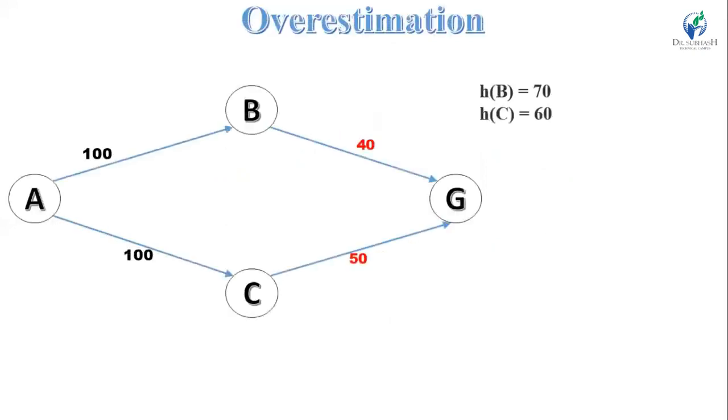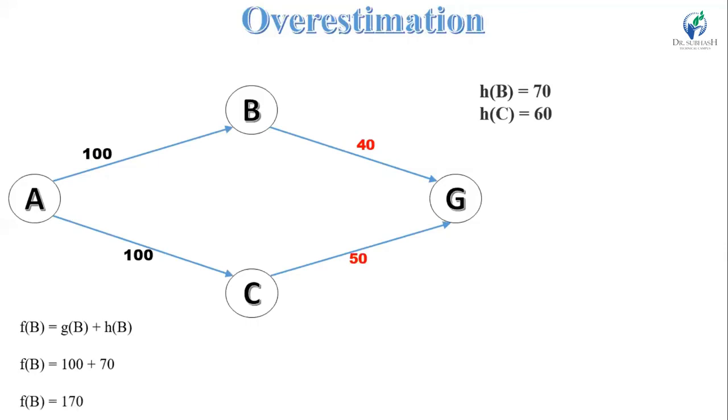With the help of the f(n) = g(n) + h(n) formula, we can find the cost of f(B). So f(B) is equal to g(B) plus h(B). Put the value of g(B) and h(B) in this equation. So it is 100 plus 70. So f(B) is 170.